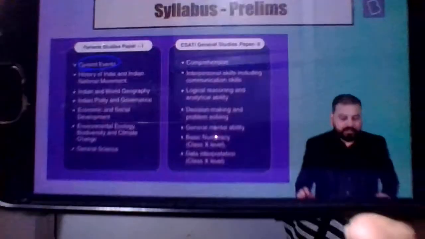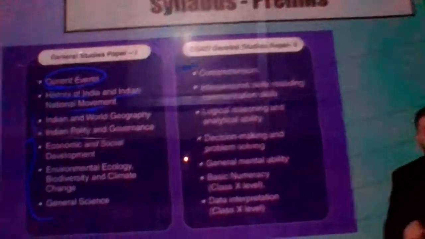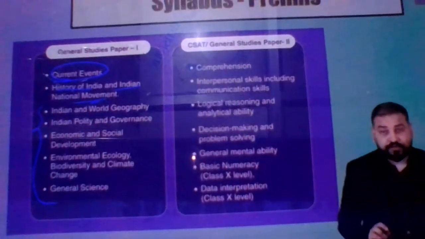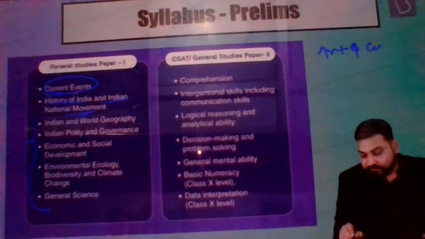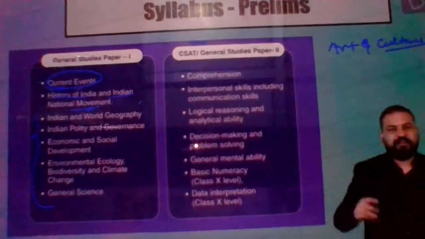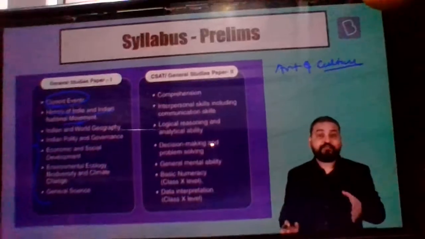Now, current events concerning all these areas. Mostly history of India and the Indian national movement will not have a lot of current affairs, but here also, specifically in areas of art and culture, the questions that come, like on festivals or on sports, may have current affairs.